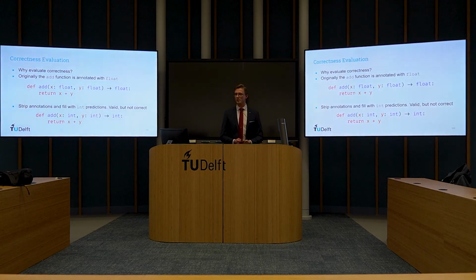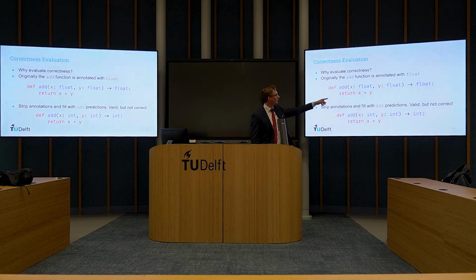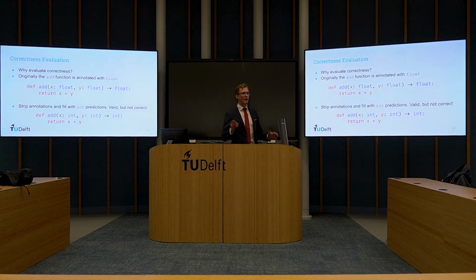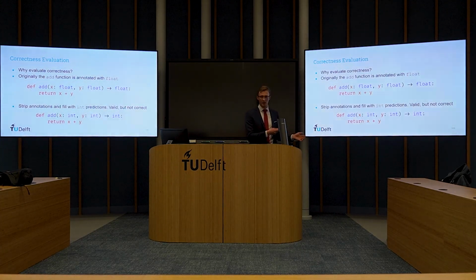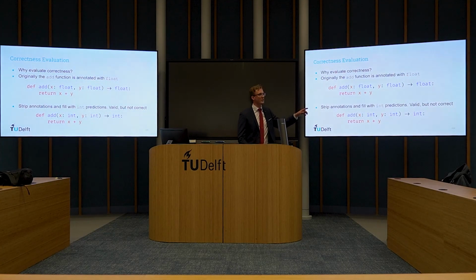Next is correctness evaluation. You might wonder, why do we do this? Well, for example, if you originally have a function that's annotated with float annotations, and now we strip away these annotations, run my tool over it, and it fills in these integer values. Honestly, they are correct in the context, because an integer is a subtype of a float, but it does not match up with the original ones. So although it's valid, it's not correct.